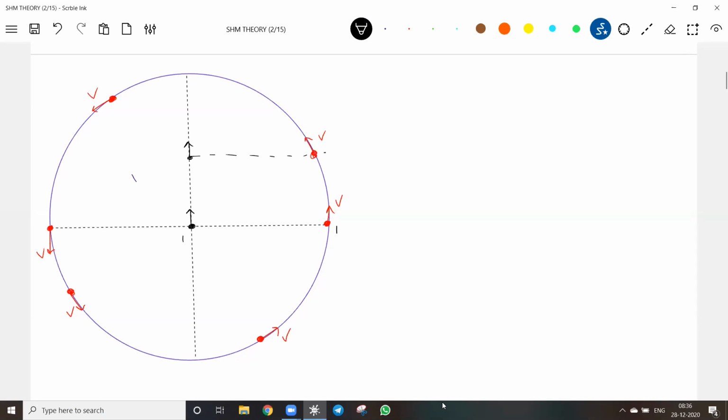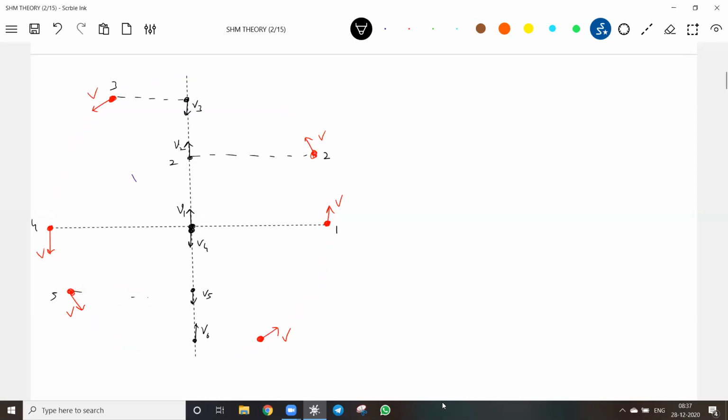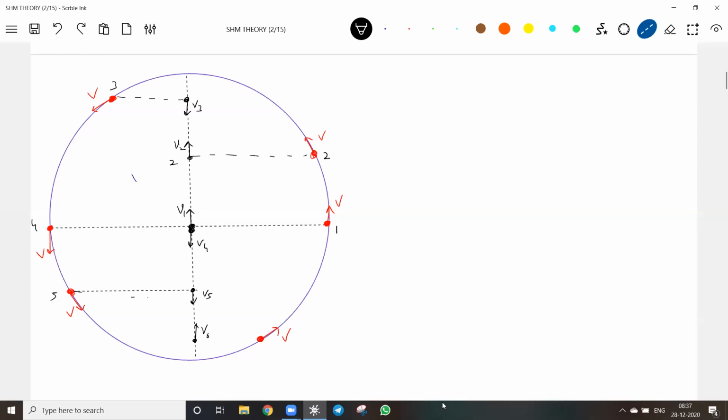When particle 1 is at this position, its projection will be moving with a velocity v2, v1, v4, v5, v6, and these are the very basic fundamental things. Okay, look at now. So these are the things.